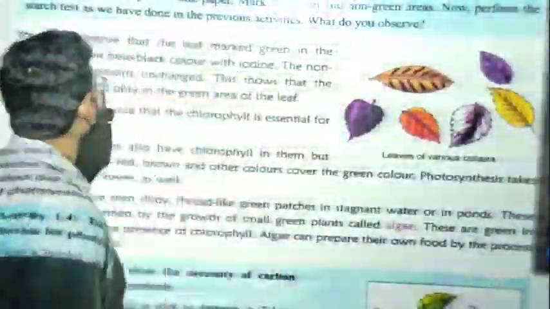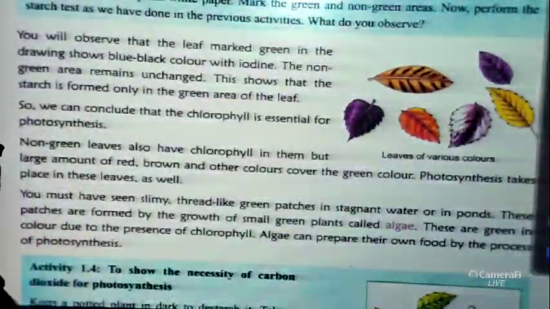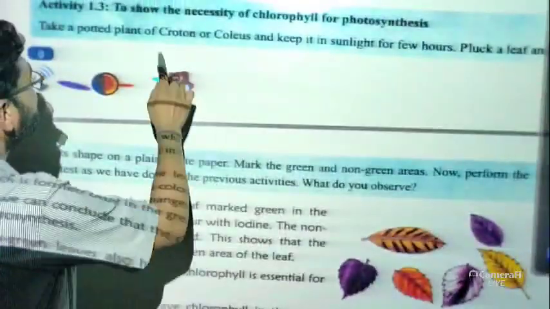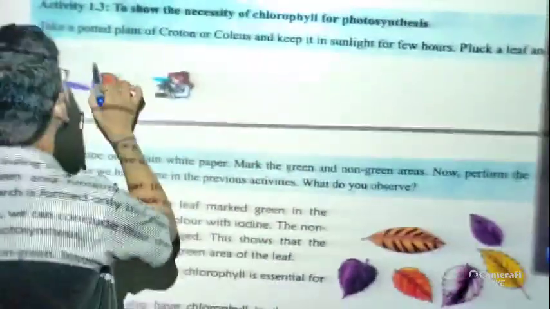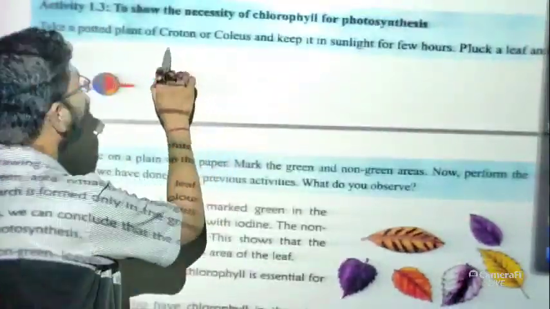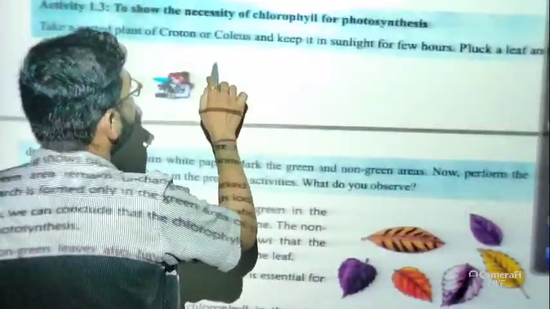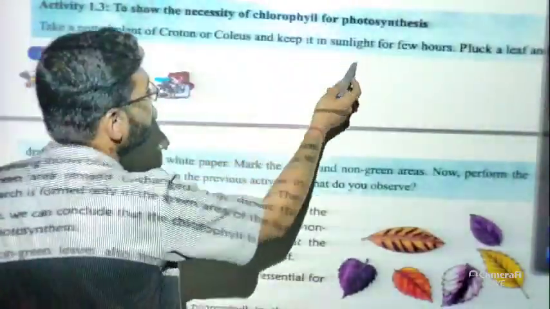So what do we have to do to perform this activity? To show the necessity of chlorophyll for photosynthesis, take a potted plant of croton, or you can say coleus, and keep it in sunlight.